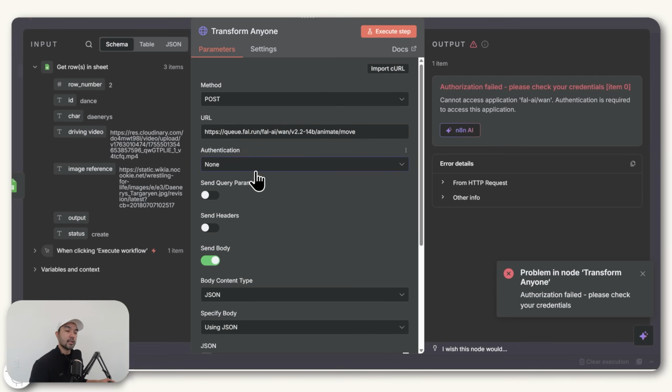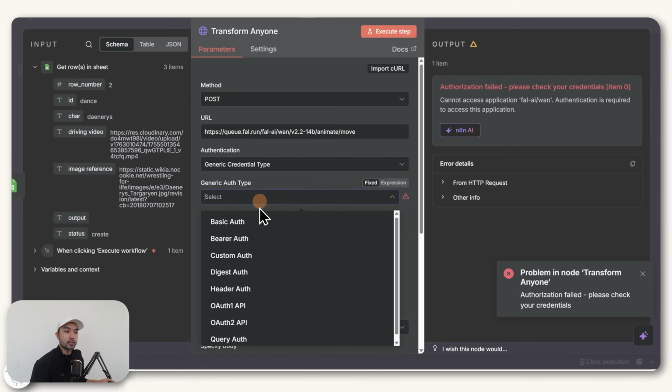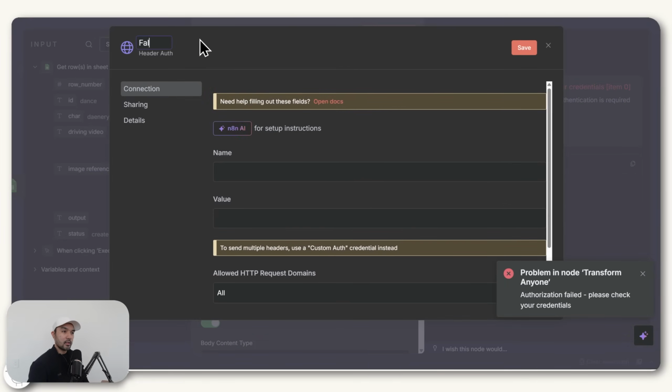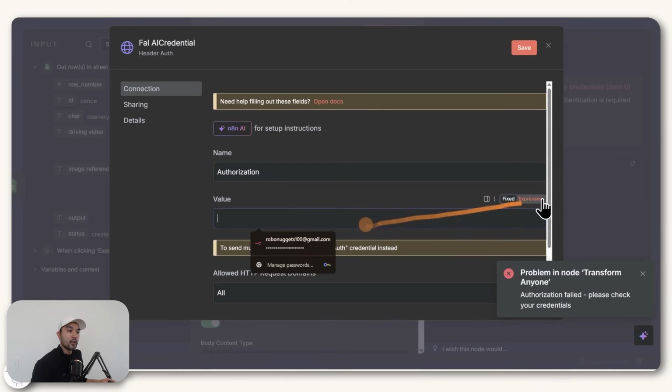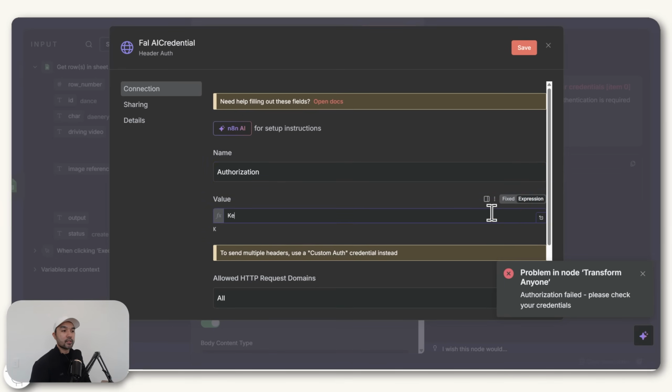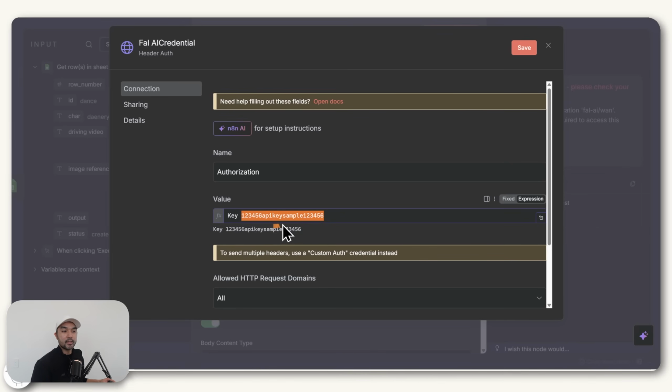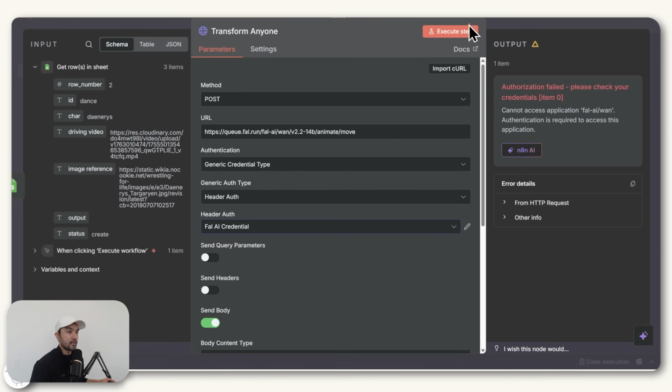So what you need to do is, under authentication, click on generic credential type, click on header auth, and under header auth, go ahead and create a new credential, name it Fal AI credential so that you can remember. Under name, you need to type out exactly Authorization, and this is as per Fal AI's documentation. For the value, change this to expression so that you can see what you're typing. Type in Key, space, and then paste your API key in here, which you can get in this URL. It will look something like this, and once you make sure that the capitalizations are correct and there's no extra space after your API key, you can hit save.